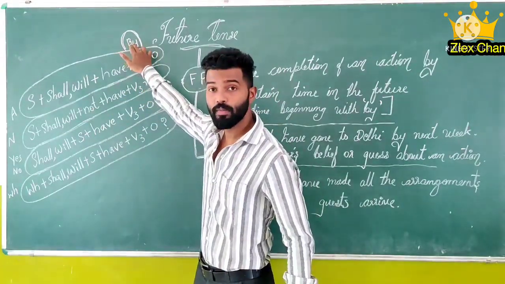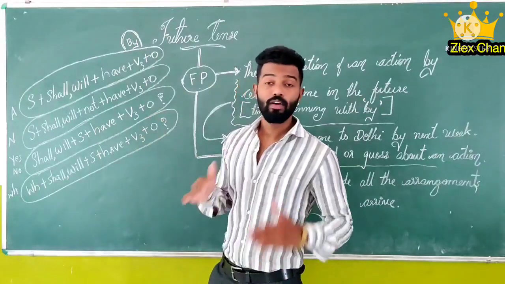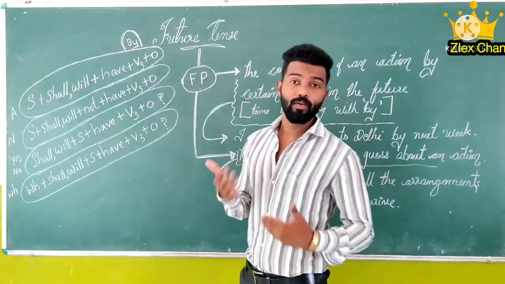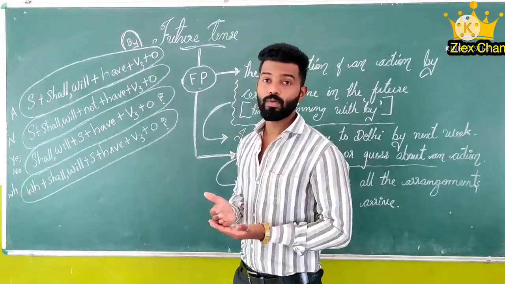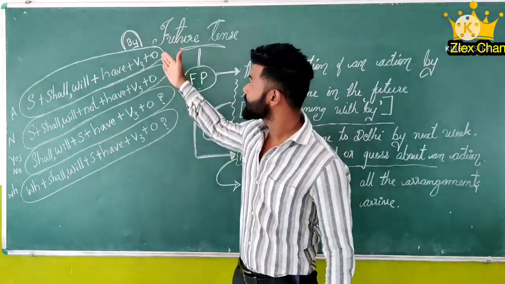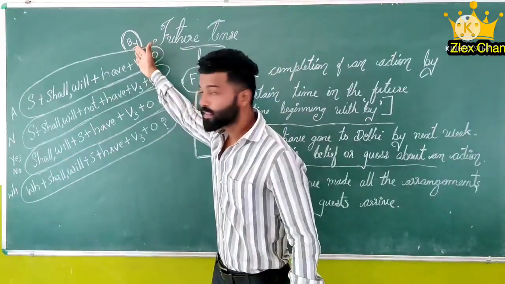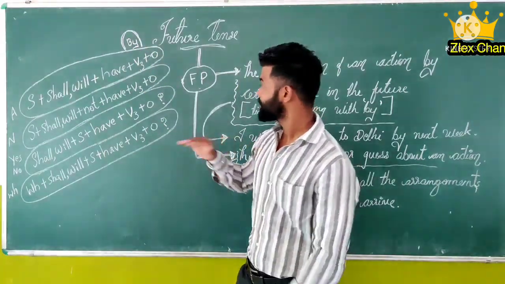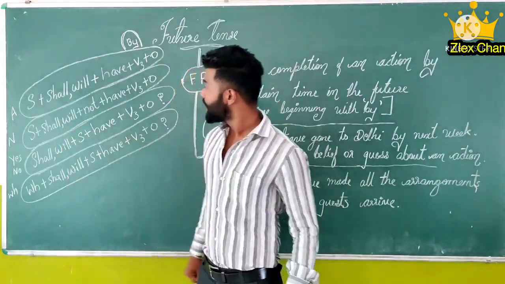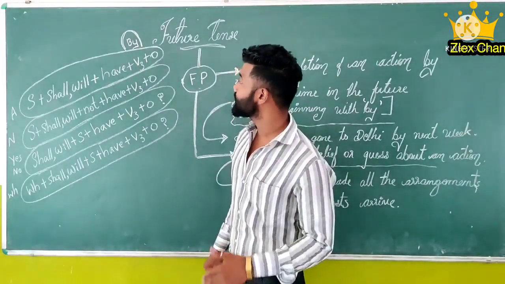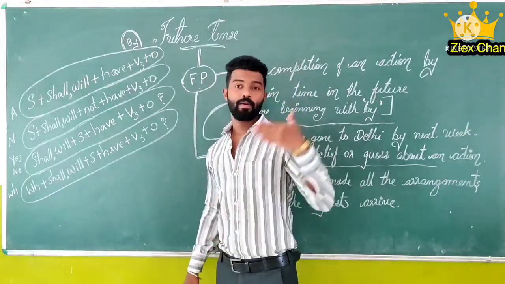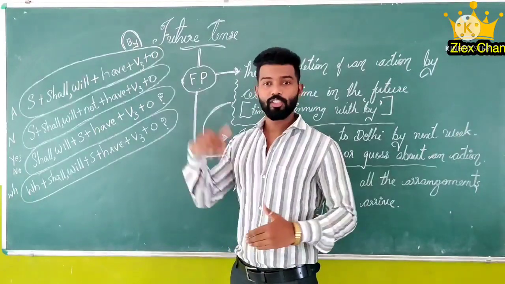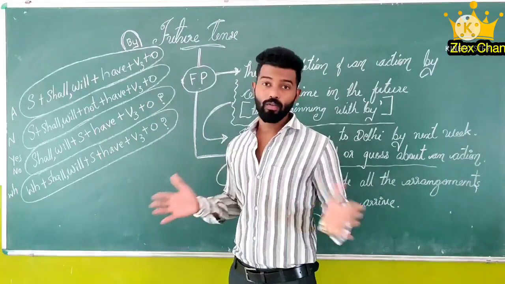Here we have to use by, okay? If we are going to indicate or show the time, then just use by before the time. So I shall not have gone to Delhi by next week. That means next week I won't go.